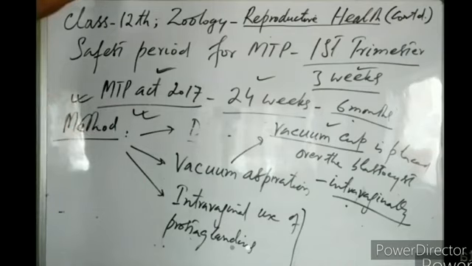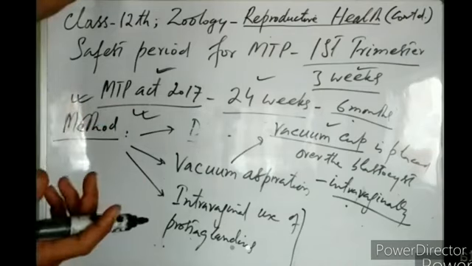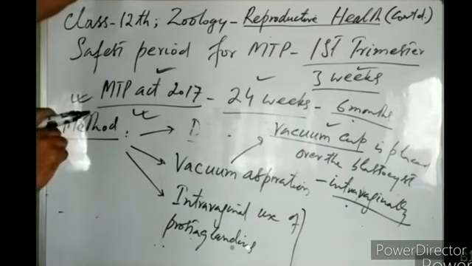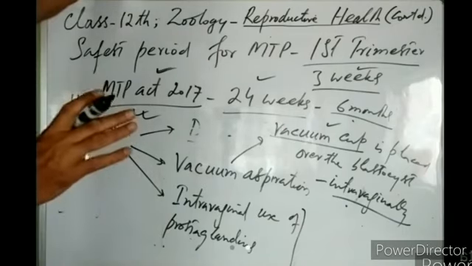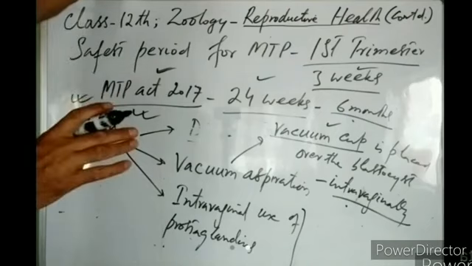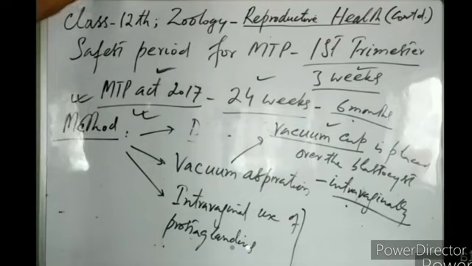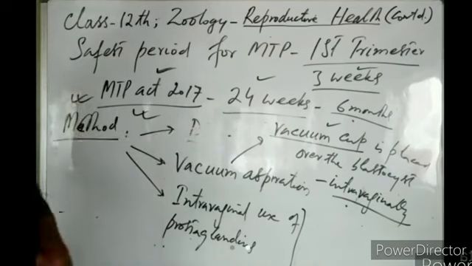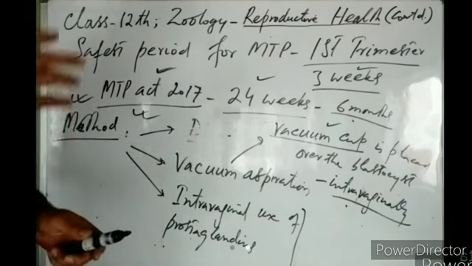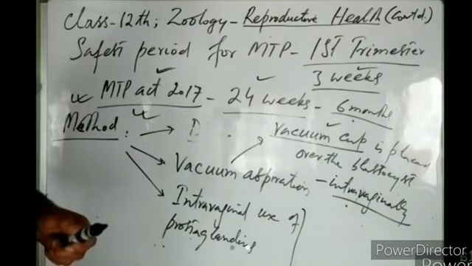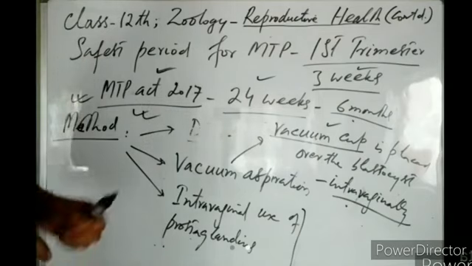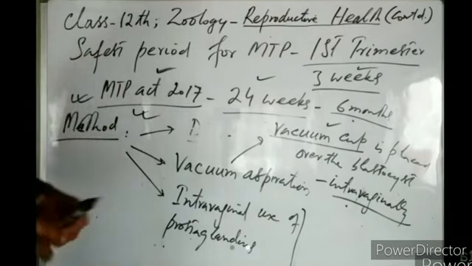There should be a genuine underlying medical cause for carrying out this abortion. Those abortions which are carried out for certain medical reasons, for certain medical causes, are known as MTP, medical termination of pregnancy, and they are carried out by a registered medical practitioner only, right? So that is all about MTP. What is an MTP? Its definition. What are the guidelines? Which abortion will be defined as an MTP? Then how is this MTP carried out, right? So that is all about MTP.